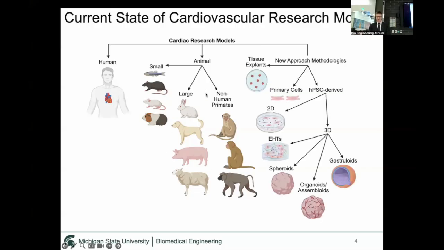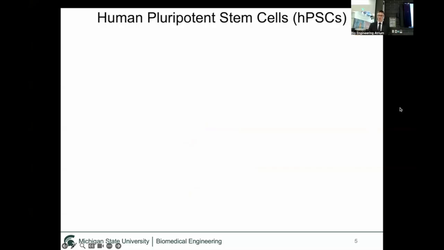So, as another alternative, researchers have used what are called new approach methodologies. These are human-based models that utilize human cells and human tissues to study the cellular and tissue function of human hearts. One of these models relies on human pluripotent stem cells. Human pluripotent stem cells can make any cell in the body.